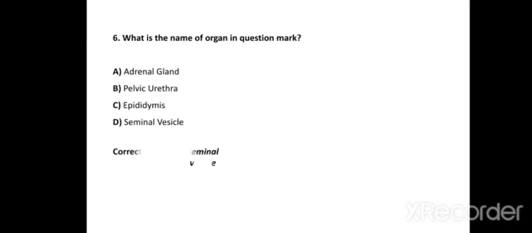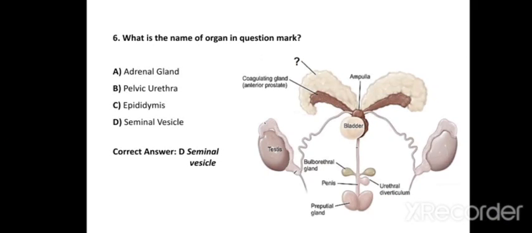Next question: what is the name of the organ marked with a question mark? So this one is the figure. In this figure, the question mark part is dash dash dash. The options are adrenal gland, pelvic urethra, epididymis, and seminal vesicle. So the correct answer is obviously the seminal vesicles.